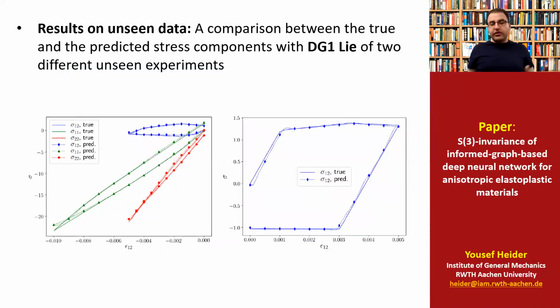And we also trained the model, and we showed that our trained model, when it's tested on unseen data, can really yield very good predictions. And the method which we found to be the best in this case was the informed graph, the method DG1, so the simply informed graph with Lie algebra for the representation of the rotation.